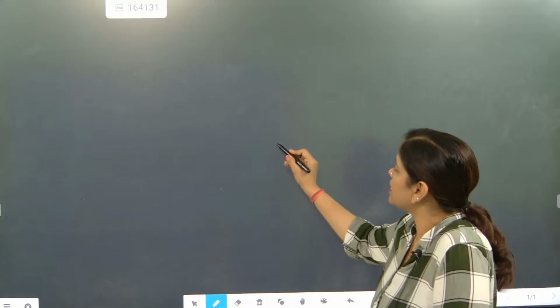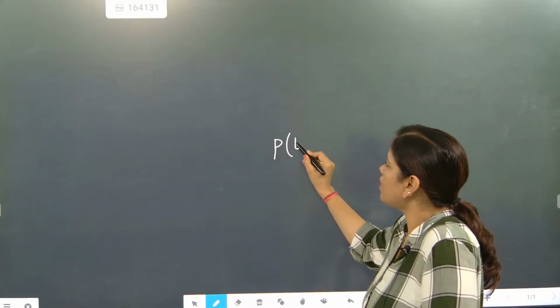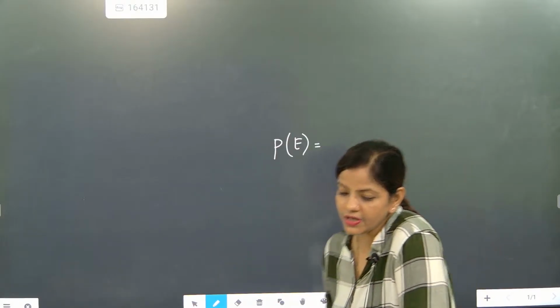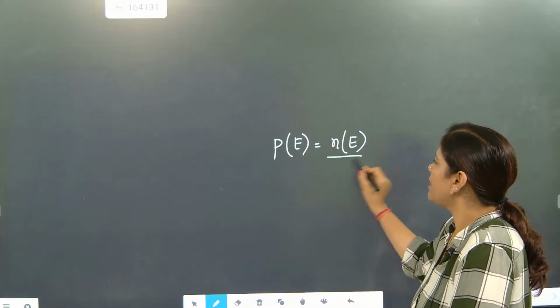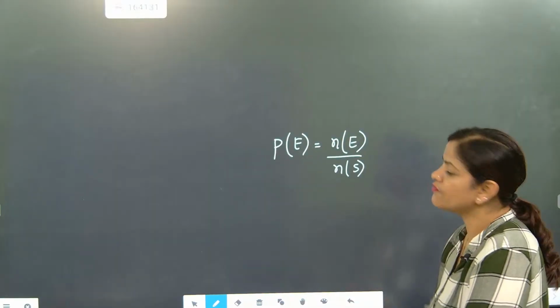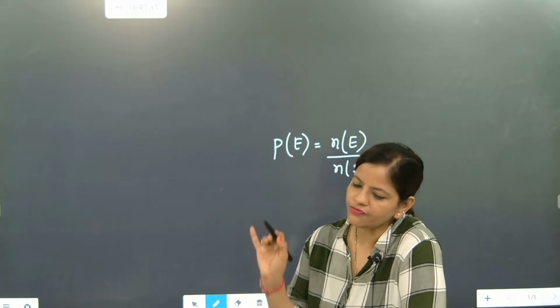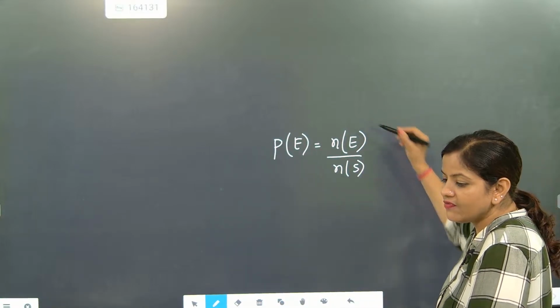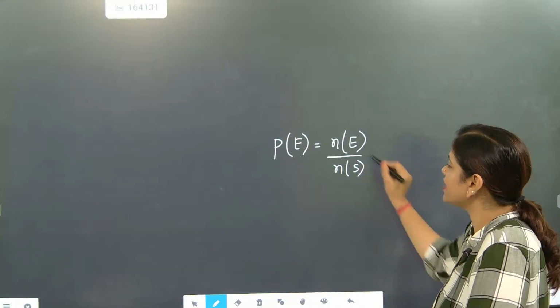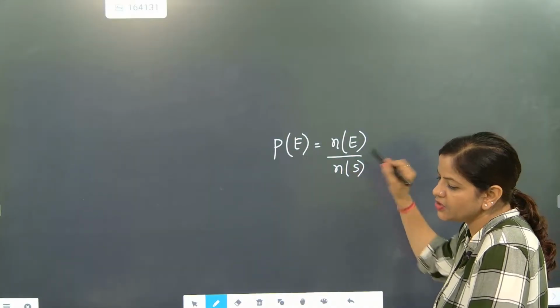So what is the formula for probability? The probability of an event will be equal to the number of elements in the event divided by the total sample space. This is the formula. Understood? So this is the formula for probability. How many events you expected, that event by total events. This is just like the universal set: how many elements are there in the universal set?